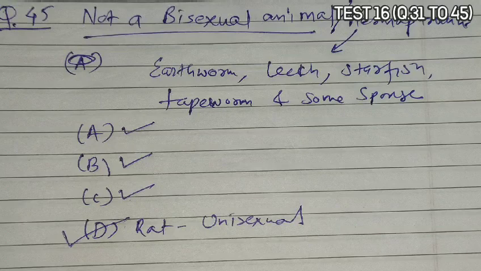So option A is tapeworm, so it shows hermaphroditism. Option B is given as leech, it also shows. Option C sponge, it can also show. And D is the rat, and rat is unisexual, it is not bisexual, so it cannot be considered a hermaphrodite. So D is the correct answer.